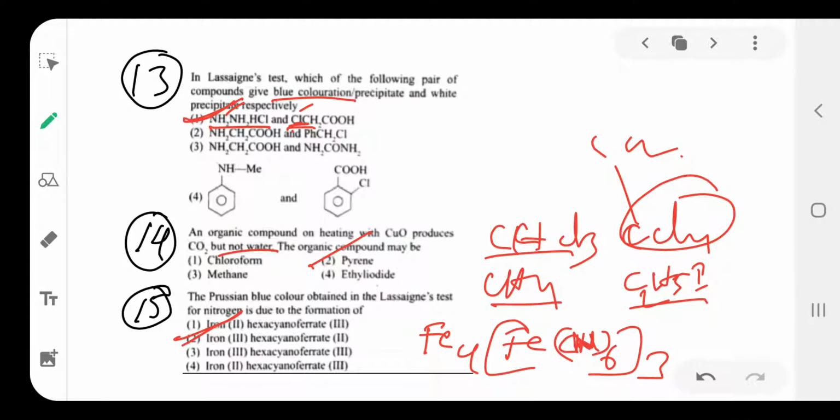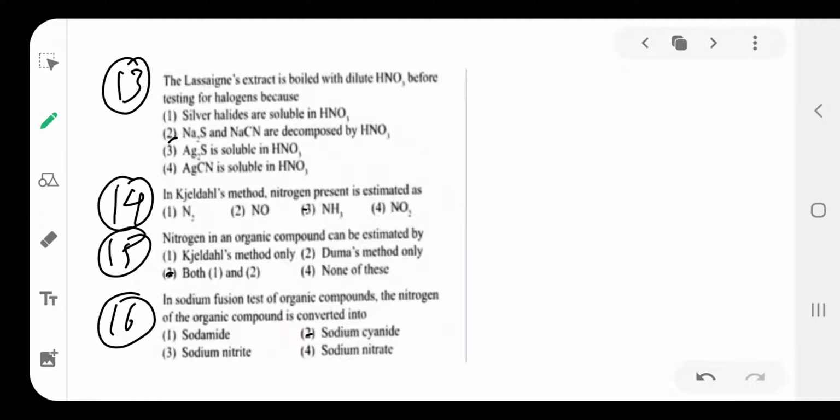Then next question. The Lassaigne extract is boiled with dilute HNO3 before using the test for halogen.